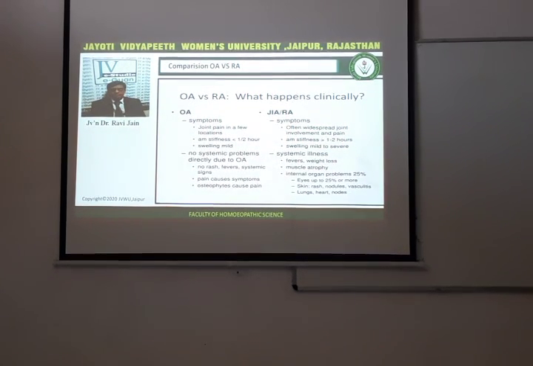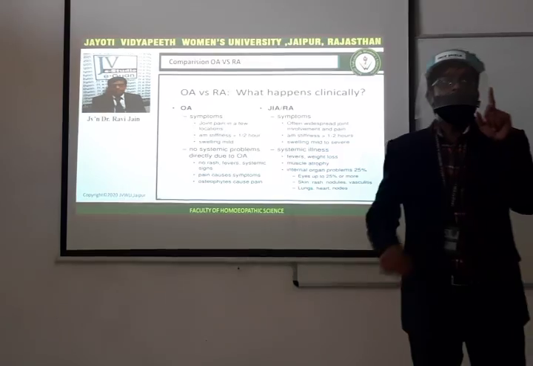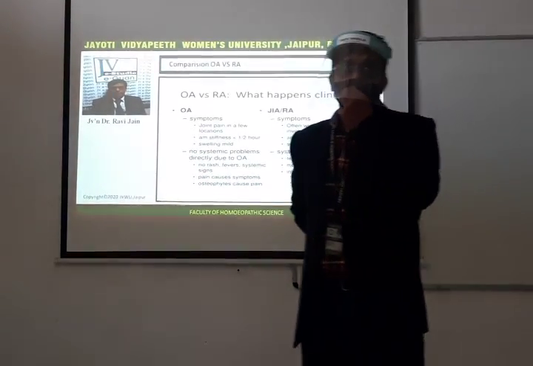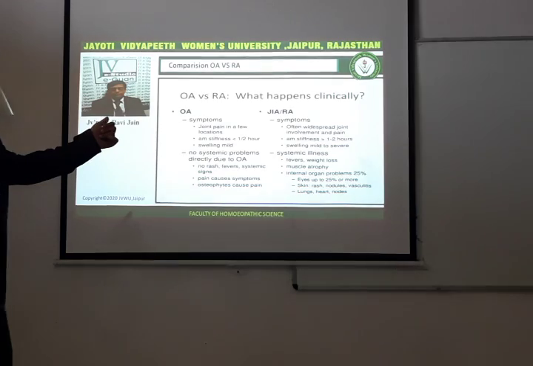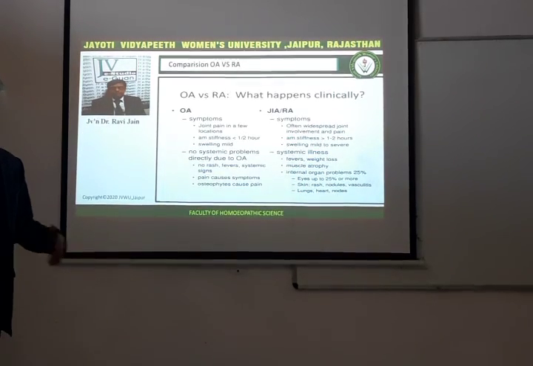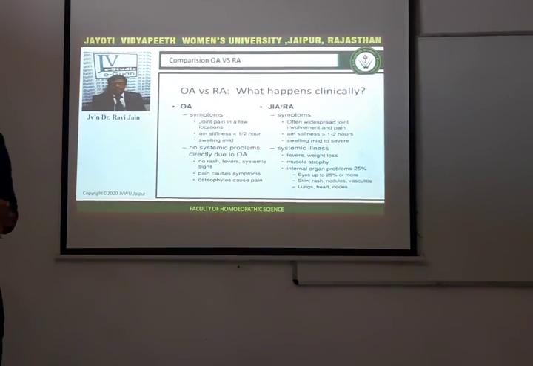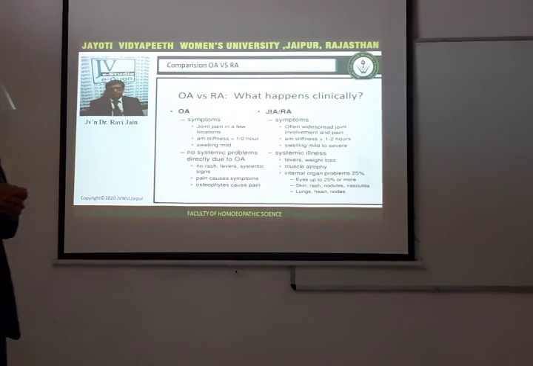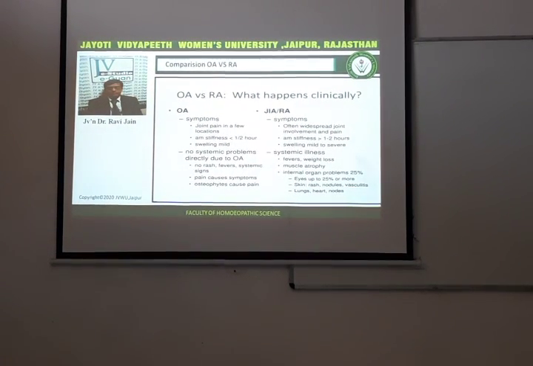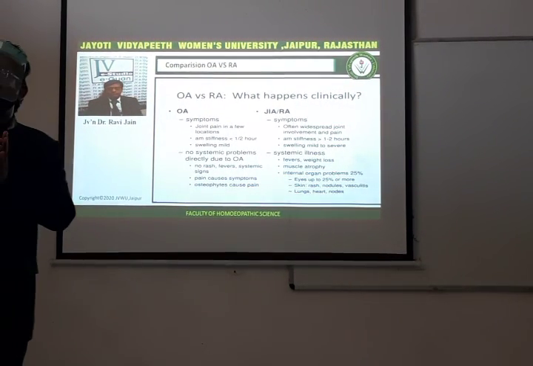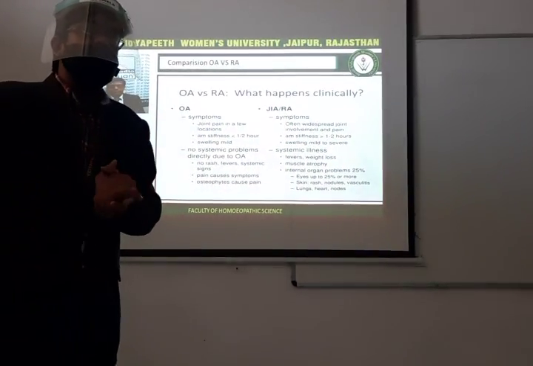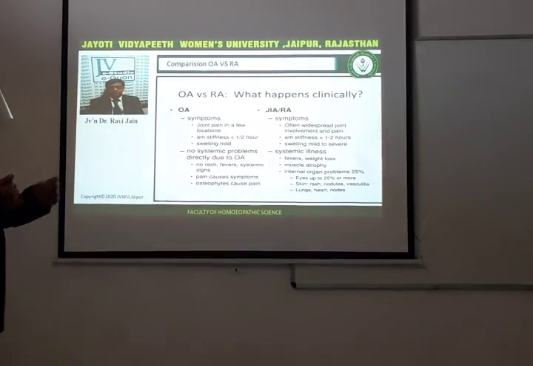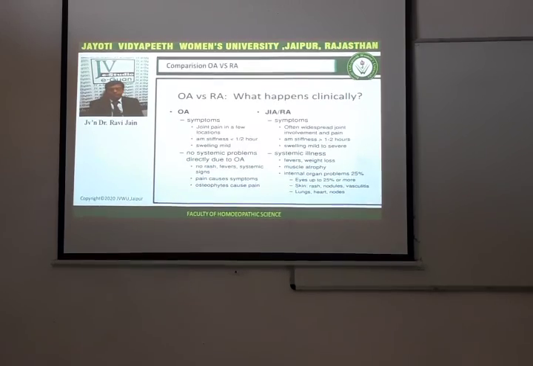In osteoarthritis, which joints are affected? Usually starting with a single joint and then progressing. And in rheumatoid arthritis, we usually have multiple joints, with bilaterally symmetrical joint involvement. Morning stiffness in osteoarthritis is less than 1 hour, but in rheumatoid arthritis it is more than 1 hour. The swelling is mild.